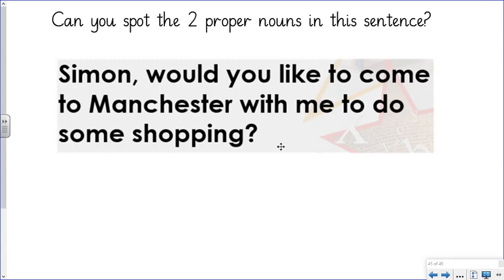So in this sentence, can you spot the two proper nouns? Simon, would you like to come to Manchester with me to do some shopping? What are the two proper nouns in that sentence? Excellent. We've got Simon, that's the name, and Manchester, that is the name of a place. And we can see that they both have a capital letter.